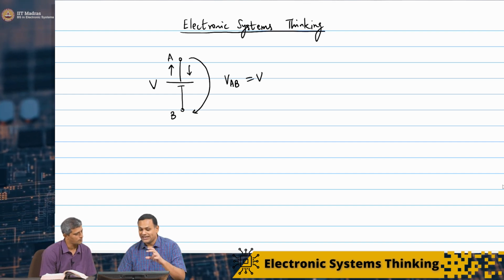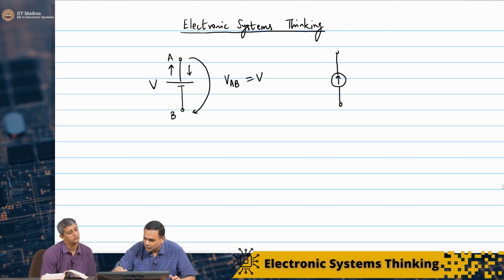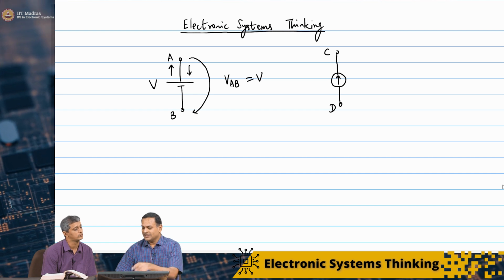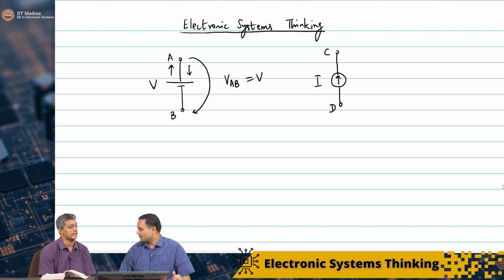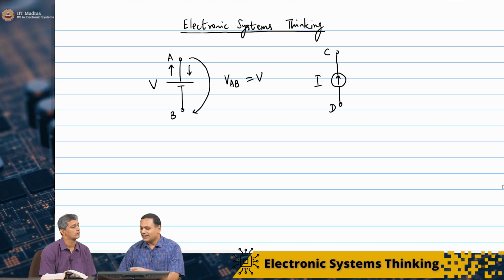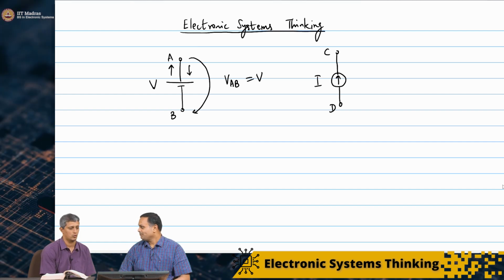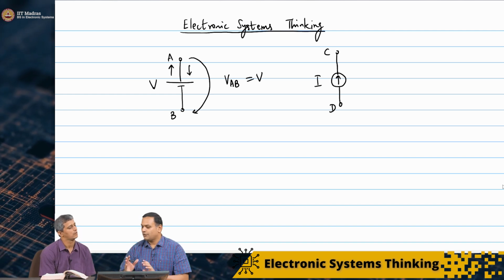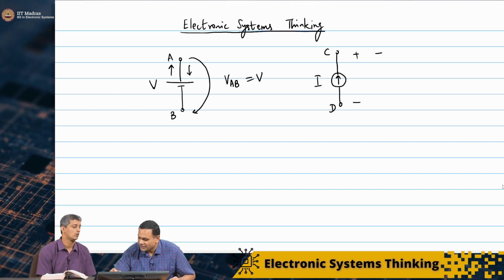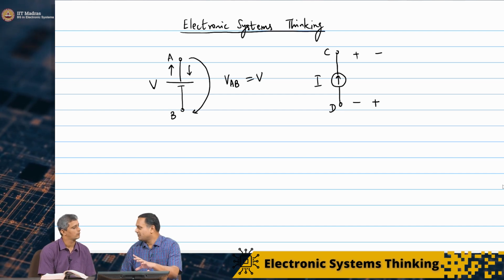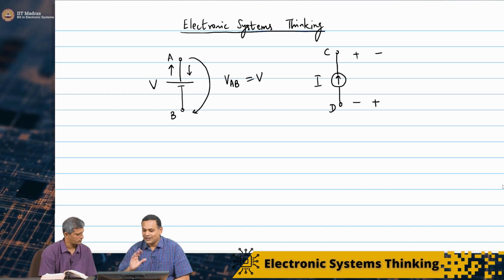The minute you think of something that maintains a potential difference VAB, you can also think of a circuit component, which I will call C and D. This is an ideal current source, and let us say its value is I. What this makes sure is that a current I is pulled from node D and pushed into node C. Irrespective of what you connect externally, there will always be a current I flowing from D to C. Interestingly, the potential difference does not matter, whatever its polarity or magnitude, it can produce a current I. So, this is the exact dual of a voltage source.